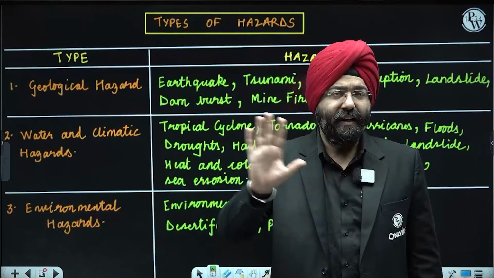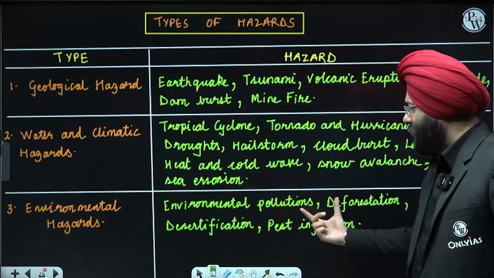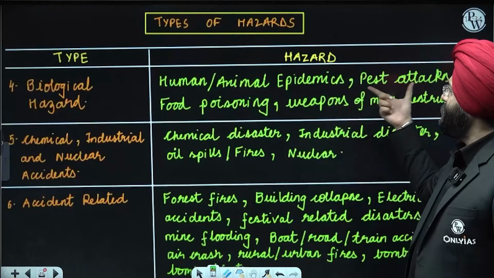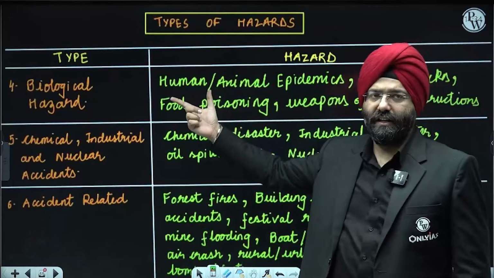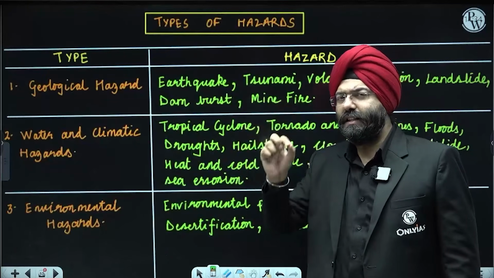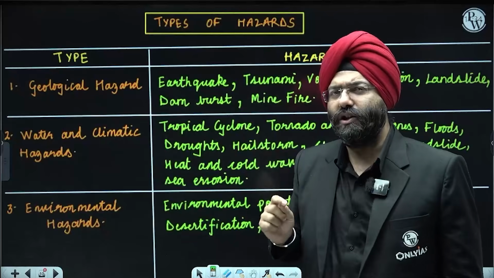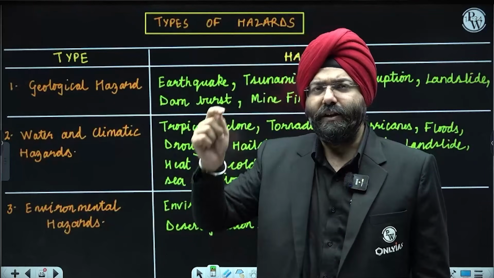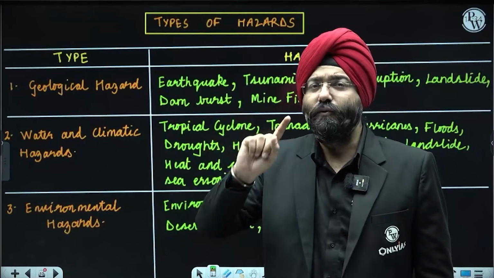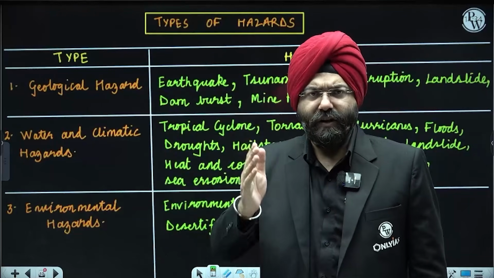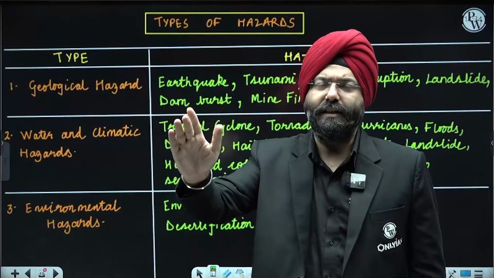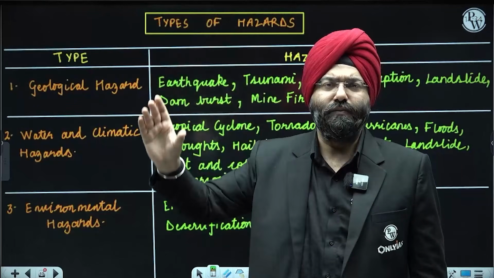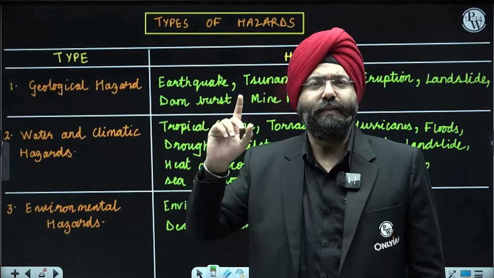This is a very simple example here. If you see here, pest infection is put under the environmental hazard, whereas pest attack is put under the biological hazard. Now, just assume you're sitting in the examination, and at that particular moment, is your mind going to work out whether it is biological or environmental if you haven't read it? If you have read it, you have noticed it, and you straight away mark the answer. That is why those people who have read very big books, standard books, 1000-page books, but haven't read the NCERT, this part is missing.